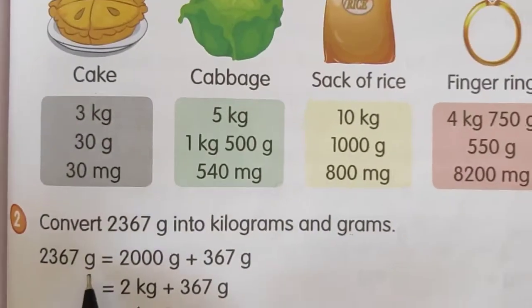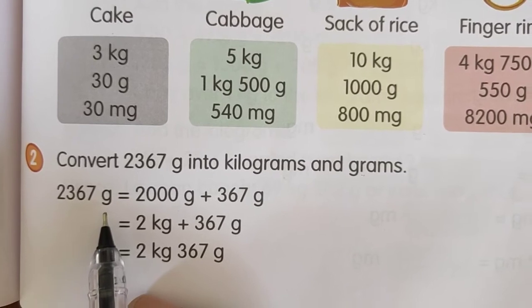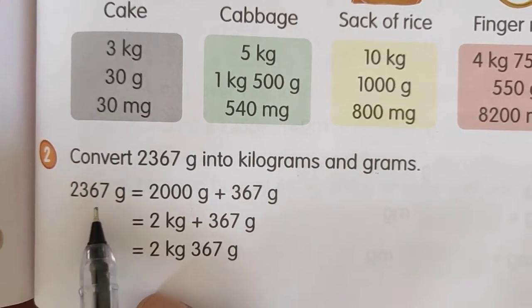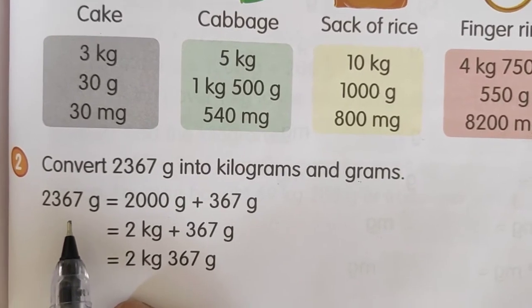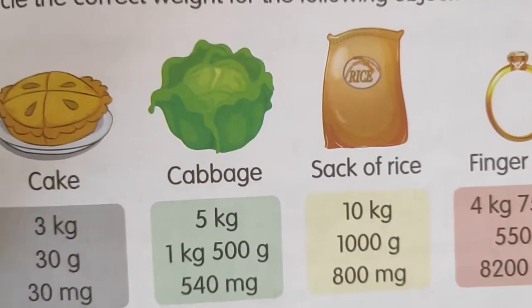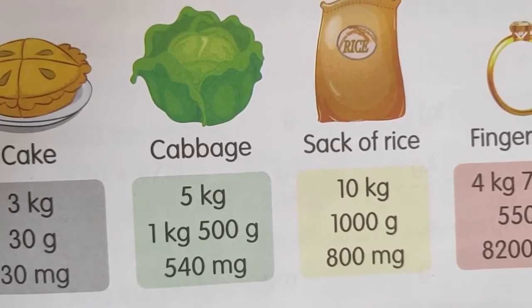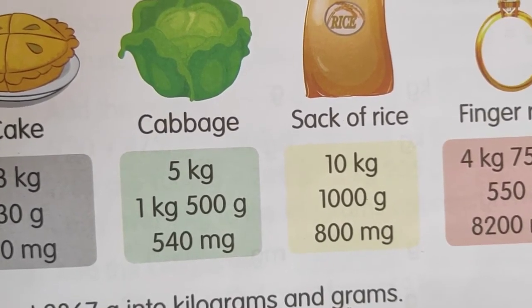So what we will do, we know the relation between gram and kilogram. What is the relation? 1000 gram equal to 1 kilogram. So here I will separate this 2, and its place value is actually 2000.